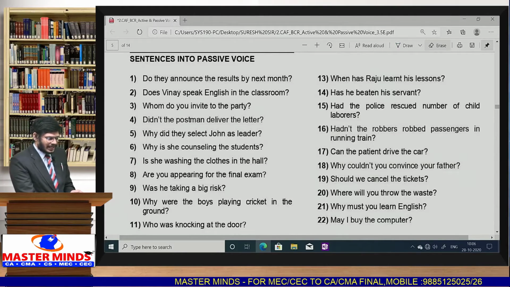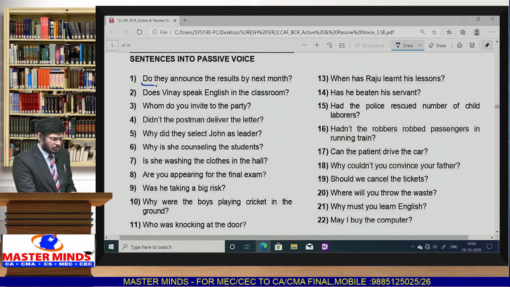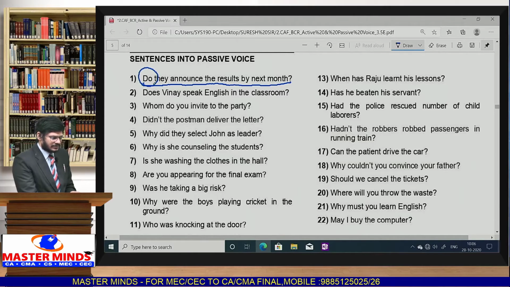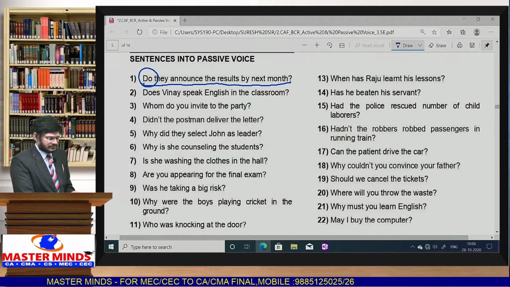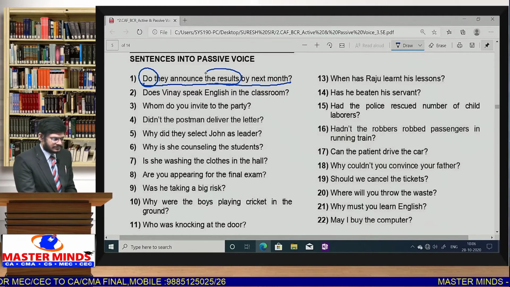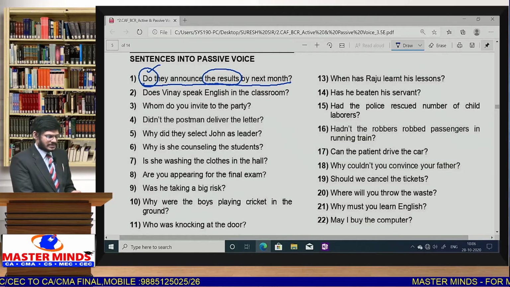Do they announce the results by next month? So the given sentence is in active voice and started with do. What is the object here? The results. And the given sentence is in simple present.